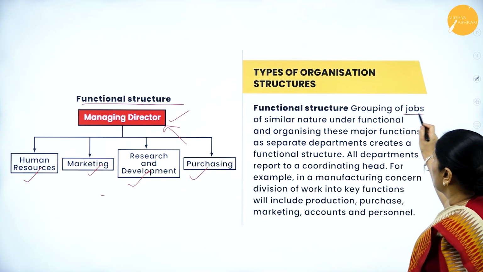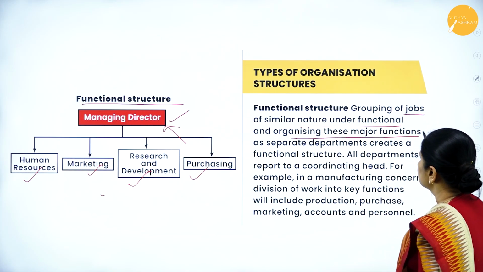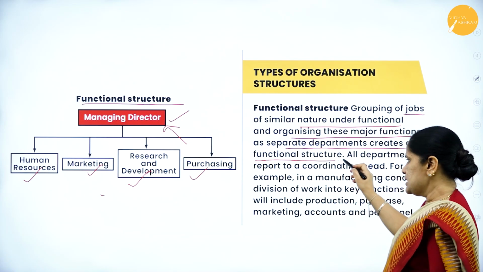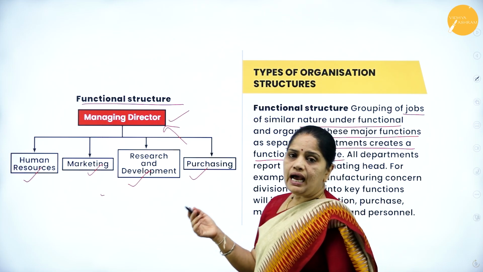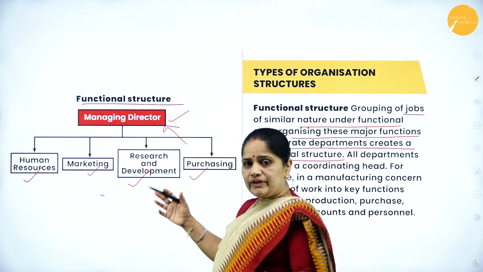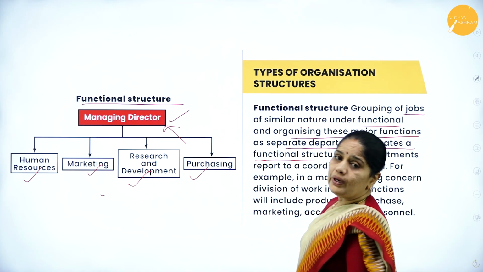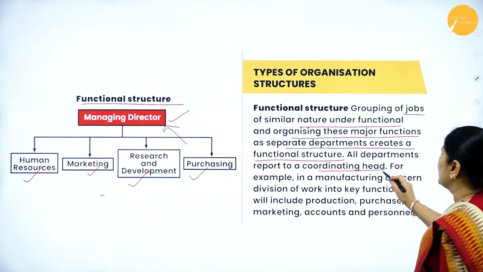Grouping of jobs of similar nature under functions and organizing these major functions as separate departments creates a functional structure. So you are grouping the departments based on the functions and similar jobs. In this way, whatever you create in an organization, we call it the functional structure. All departments report to a coordinating head.